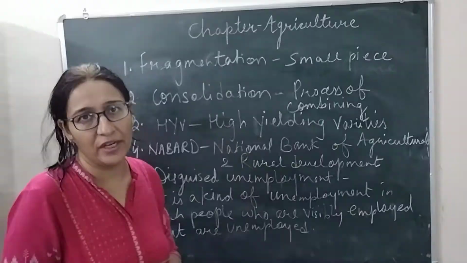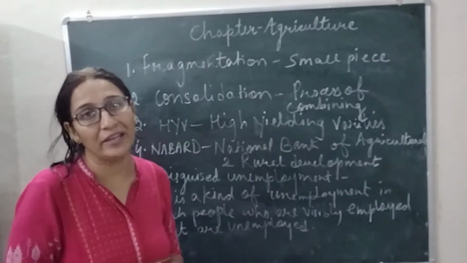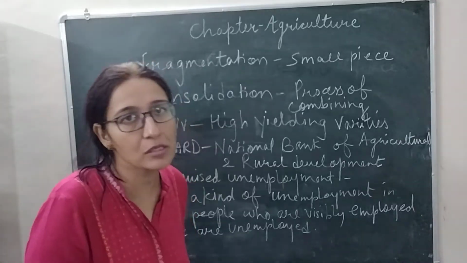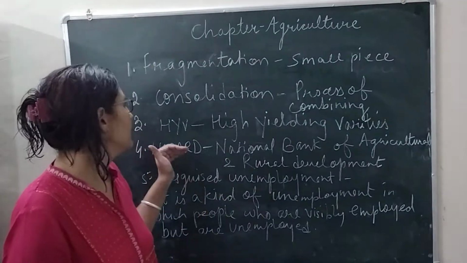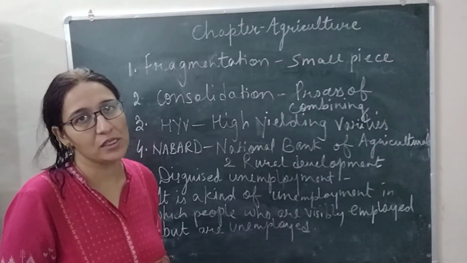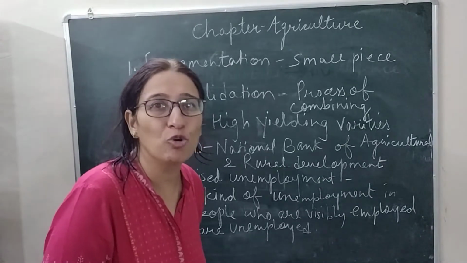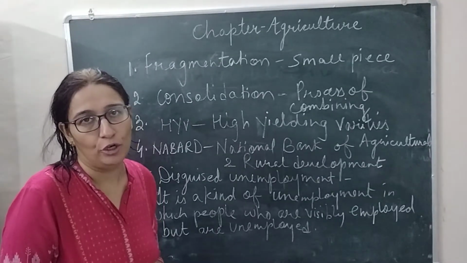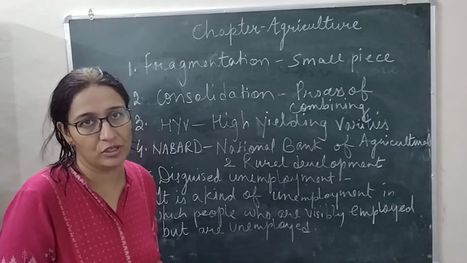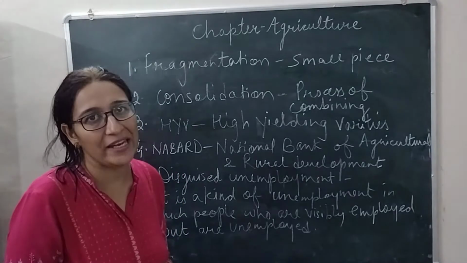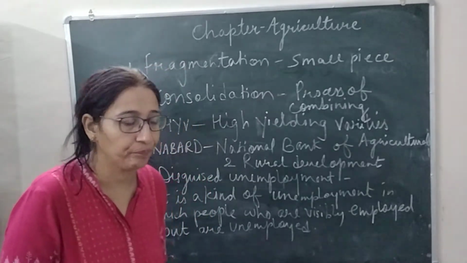Next is consolidation. The term consolidation is just the opposite of fragmentation. What is consolidation? The process of combining. Third is HYV. What is HYV? High yielding varieties. These are good quality seeds. During the Green Revolution, M.S. Swaminathan introduced HYV seeds to boost agricultural production.